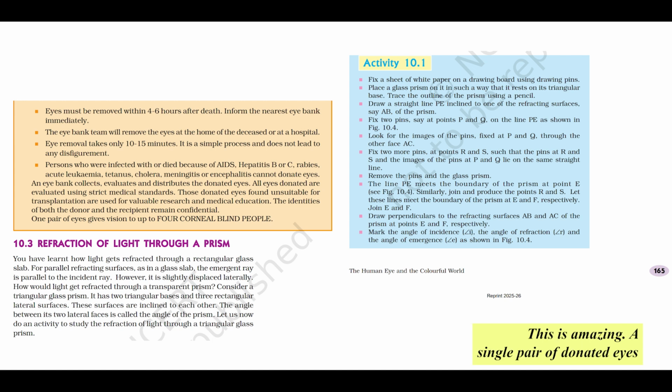Impact. This is amazing. A single pair of donated eyes can potentially give sight to up to 4 corneal blind people, because sometimes different parts or layers of the cornea can be used for different recipients. Wow. 1 pair for up to 4 people. Incredible, isn't it? Eye banks are crucial here.